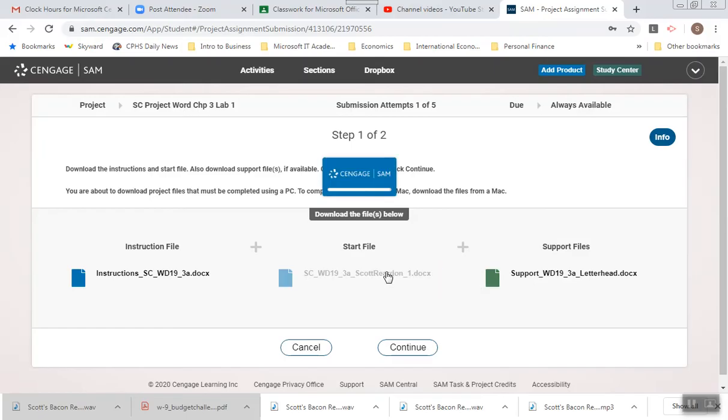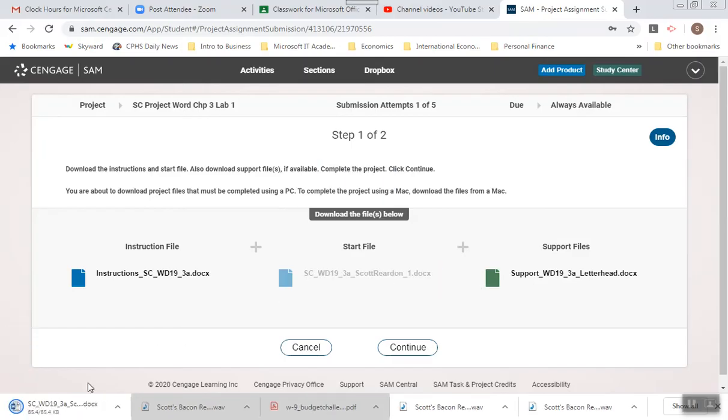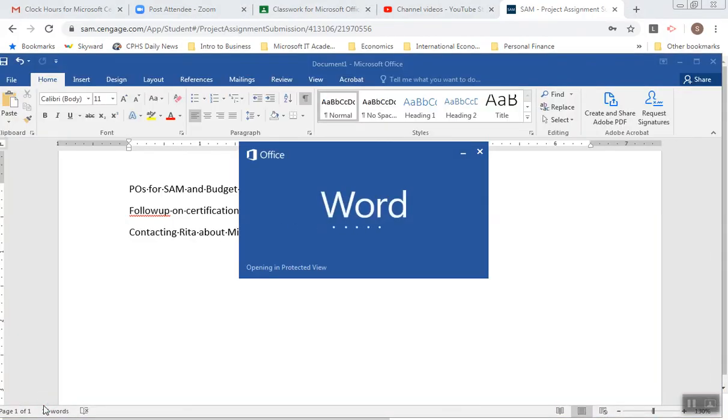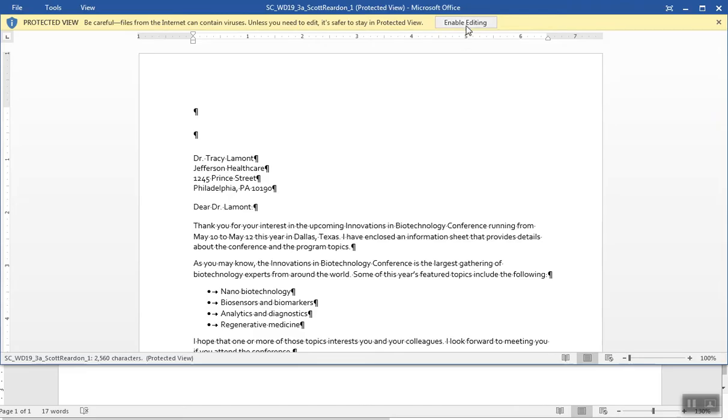I'm going to come in here and download my project. Could you see it download there in the bottom left-hand corner? Yes. Okay. And I'm going to open that up like so. Pausing just for a second. All right, so here's my starting project.